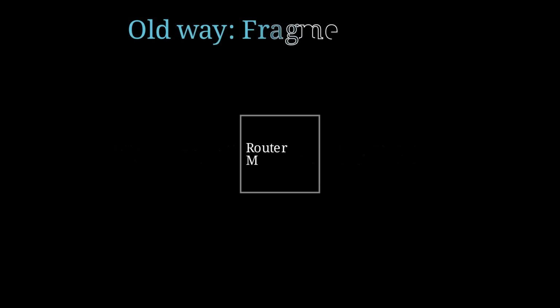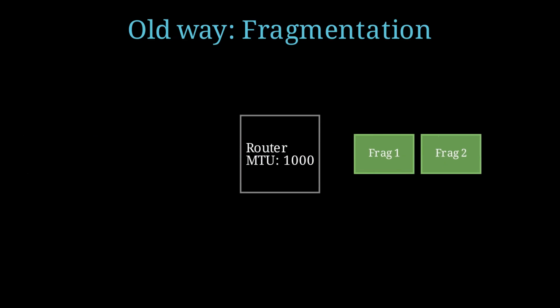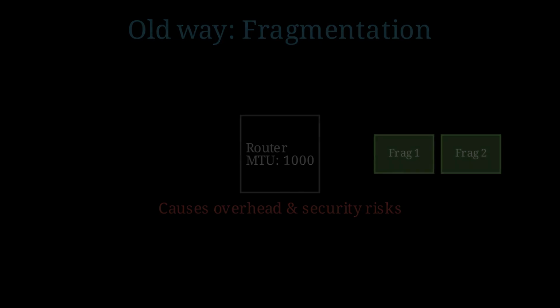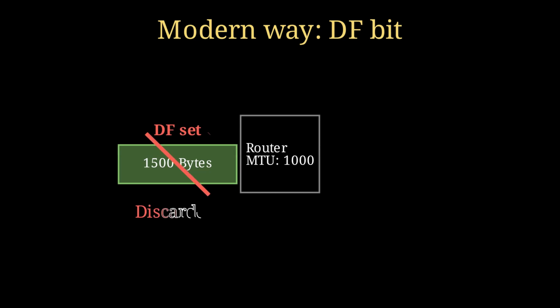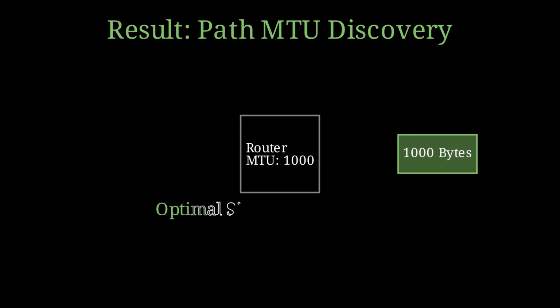So, our local network usually has an MTU of 1500 bytes. That's for Ethernet. But why 1500? And what happens if the packet could be broken up? Historically, if a packet was too big, routers along the way would just chop it up, fragment it. The problem? Fragmentation caused huge headaches, security vulnerabilities, performance penalties, and debugging nightmares. That's why, by default, your operating system sets a special flag on outgoing packets, the Don't Fragment bit. It's silently telling the internet, if this packet is too big, just drop it. Don't try to fragment it.